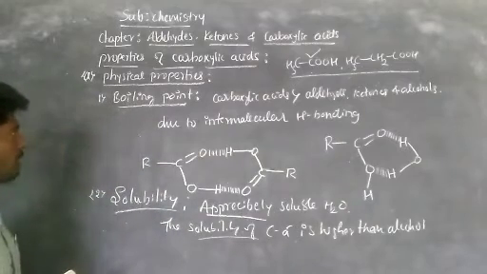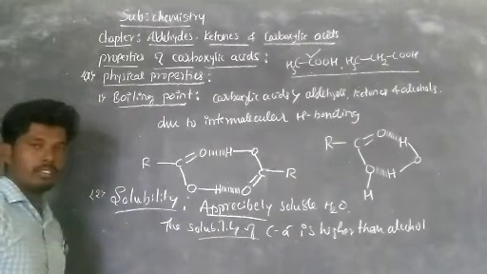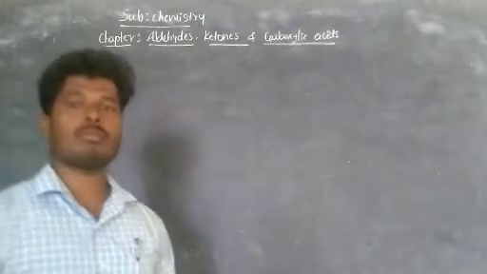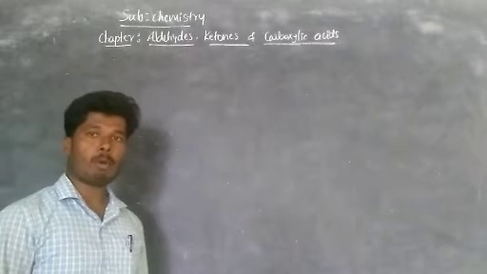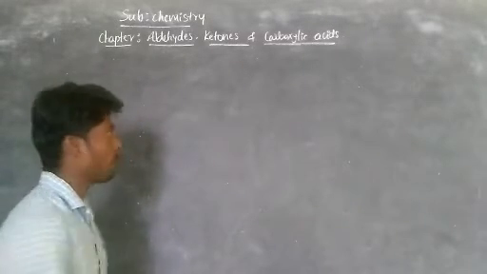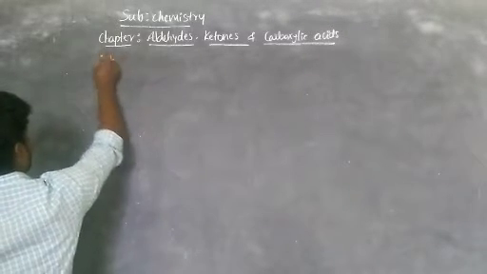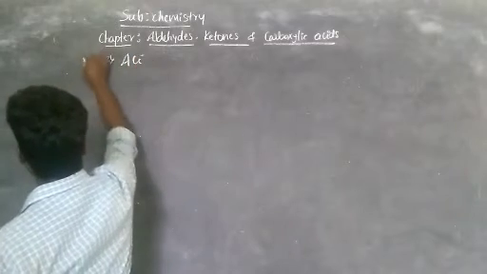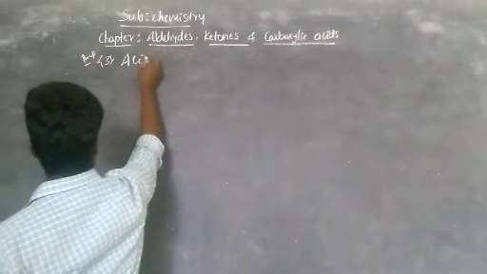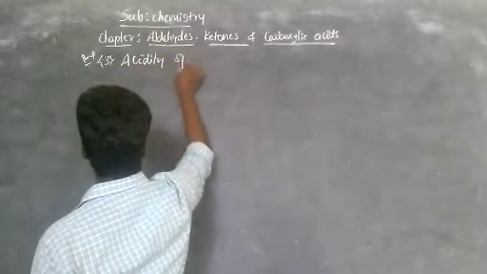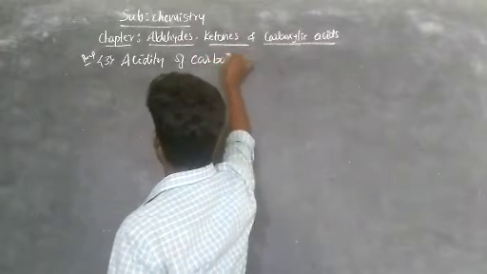Now take the third one, acidic character. The third physical property is acidity of carboxylic acid. Third one, very important, acidity of carboxylic acid.